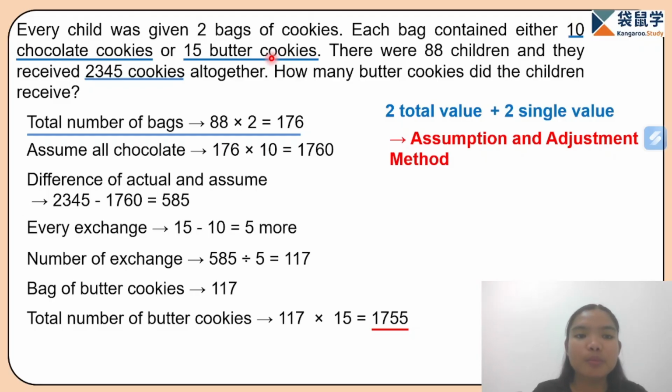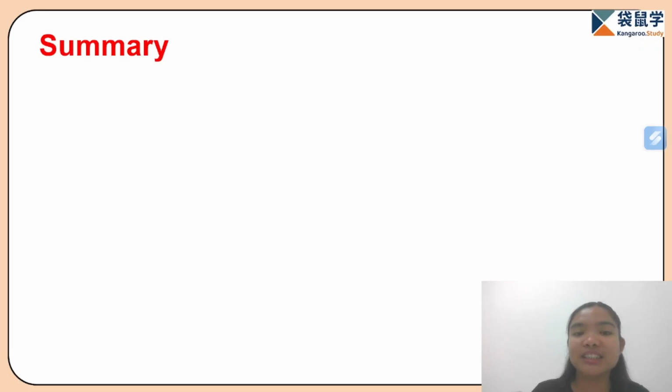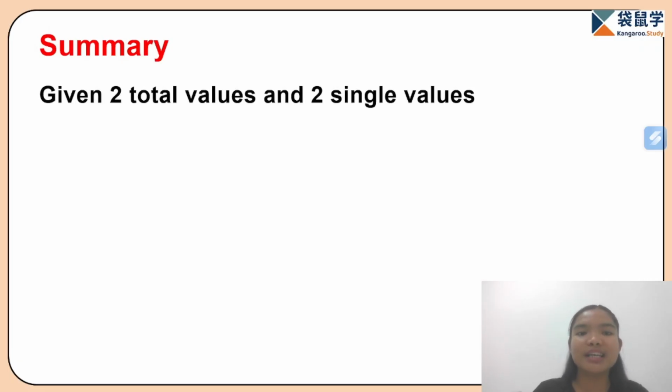But for this problem, we weren't directly given the two totals. That's why we first organize the information given. So to recap this question, if given the two total values and two single values, we can use the assumption and adjustment method.